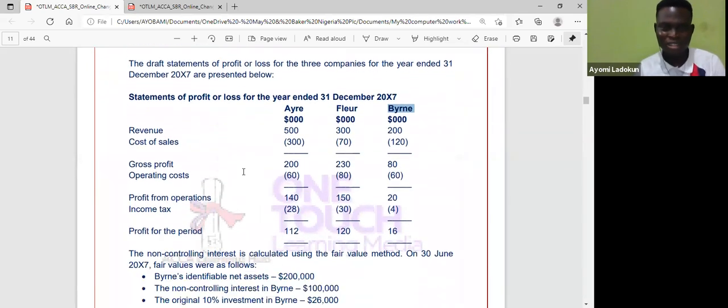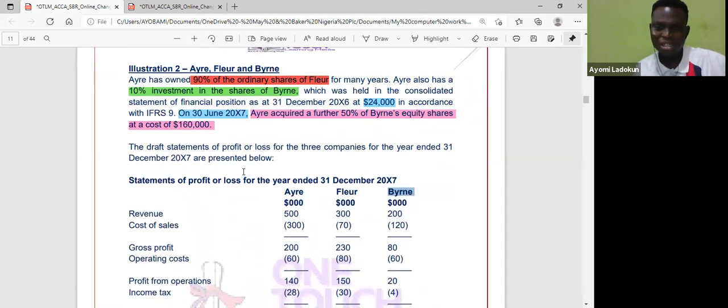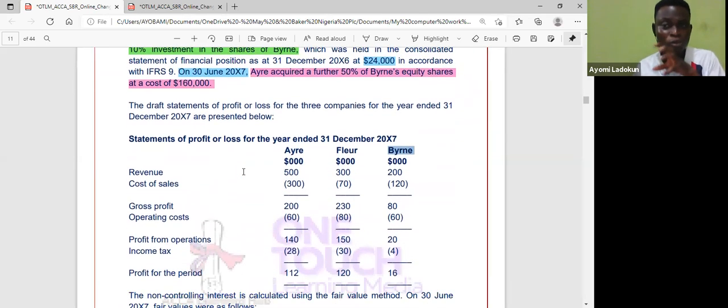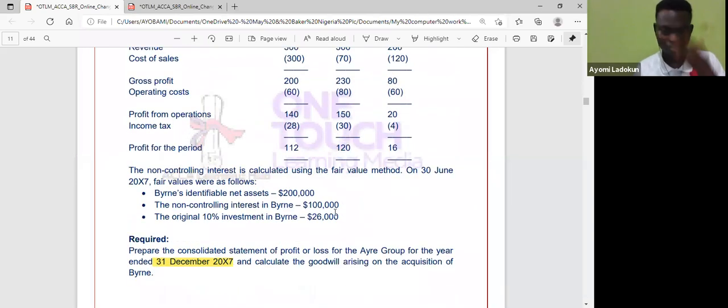So when I'm consolidating. But that is not the main issue for this question. The main issue is, how do I compute my goodwill for buying? Because this is a step acquisition. Okay, let me go to my drawing board. Please put your eye on this question.